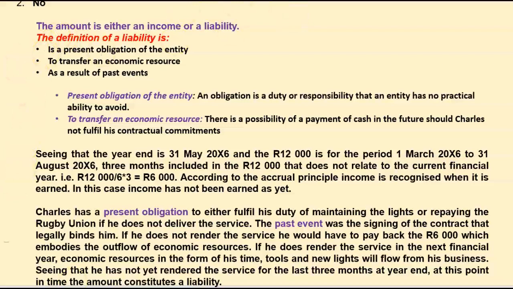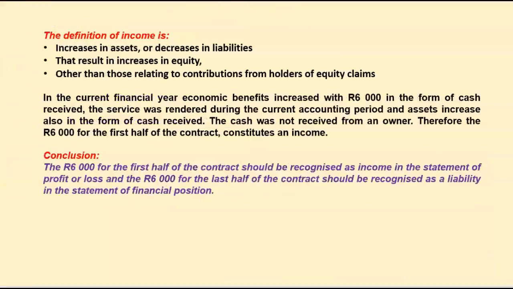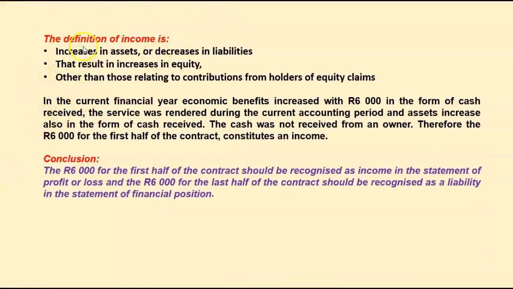Now, what about the income that I am allowed to recognize? Now we say that the definition of income is an increase in assets or decrease in liabilities that result in an increase in equity other than those relating to contributions from the holders of equity claims. Now, was there an increase in an asset? Yes, there was. They paid us 12,000 Rand. So we received 12,000 Rand in advance. So the 6,000, we said it was in advance for the next 3 months, but 6,000 was for the current financial period that I have performed my job already.